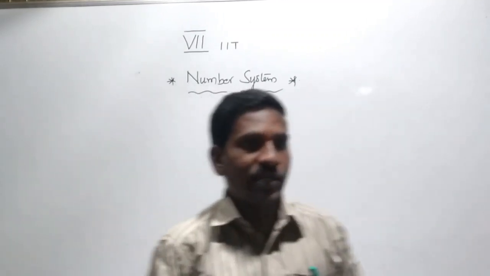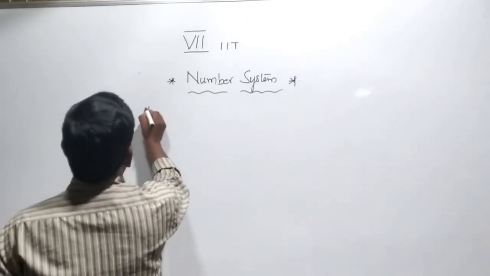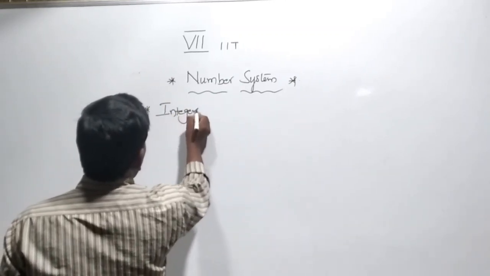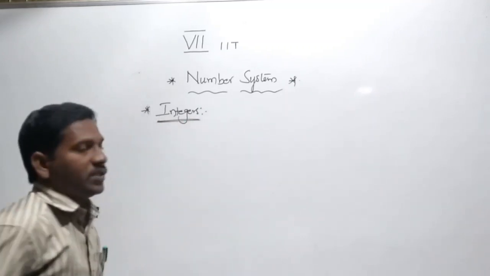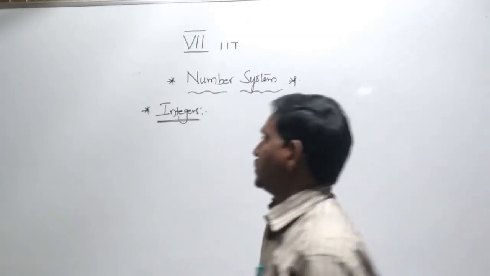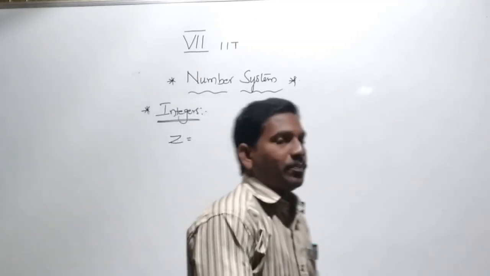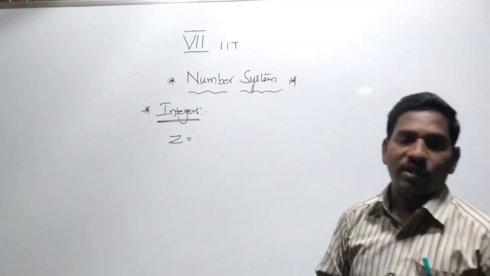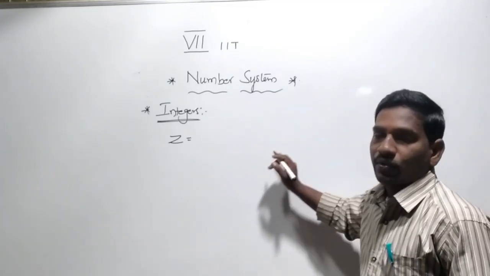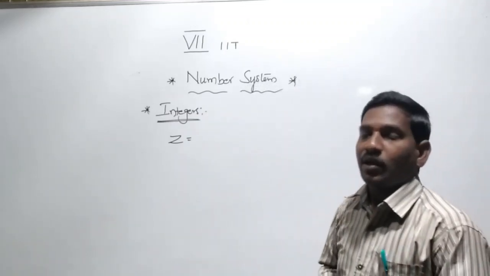Next, after natural numbers and whole numbers, integers. Integers are commonly denoted by Z. We have 0 and positive numbers, but we also need negative numbers. Negative numbers together with 0 and positive numbers are called integers.